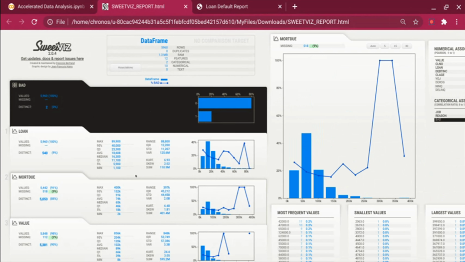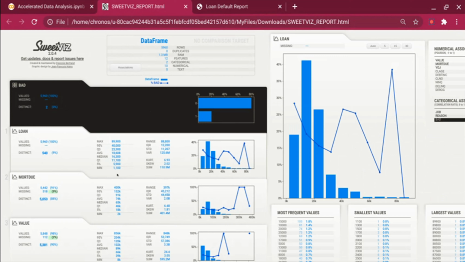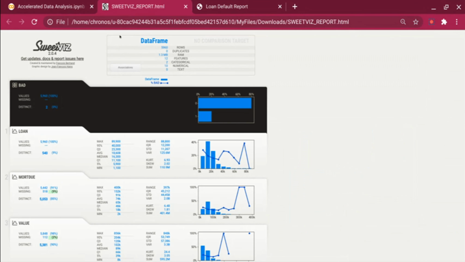Now this is how the report looks. You can see all your variables lined up here. There are some statistics here which show the max, 95%, median, and everything. And on the top you can see how many rows there are, how many duplicates there are, and then the categorical features, numerical features, all the information about the data set.